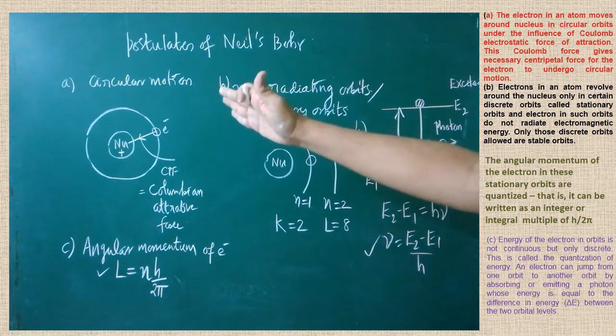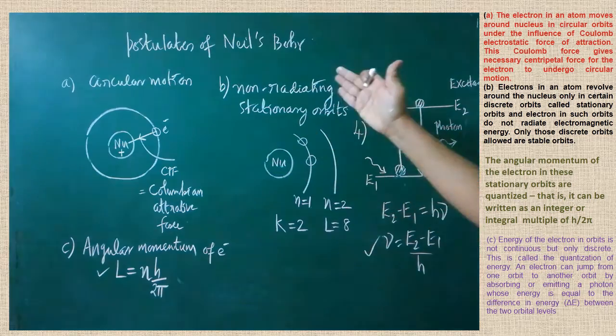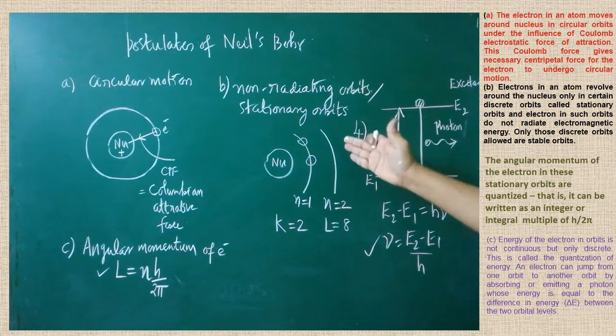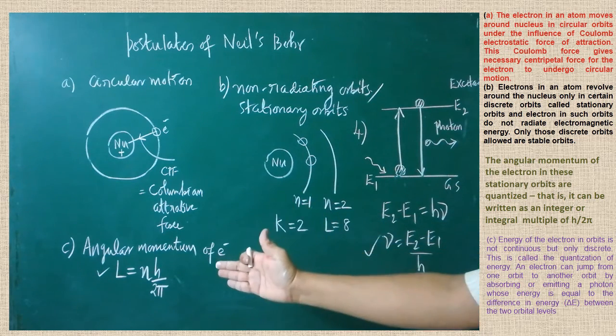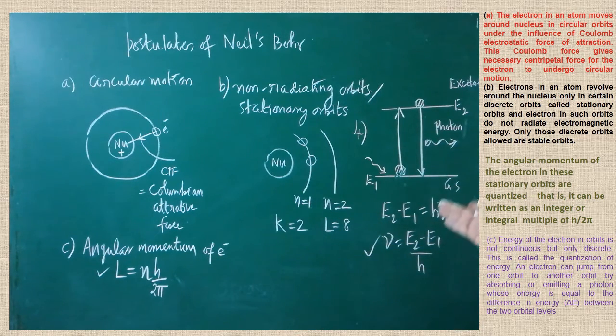So there I have told about the first postulate. The second postulate is about non-radiating orbits. The third postulate is about angular momentum of the electron. The fourth postulate is about the emission of radiation from the atom when it makes the transition from the excited state to the ground state. Are you clear? All four postulates are very important and may be asked in the examination. Okay.